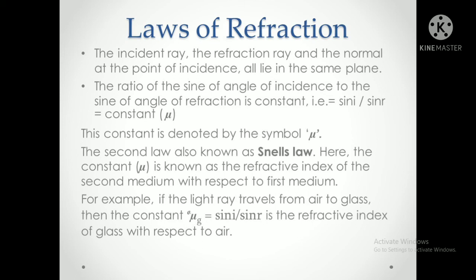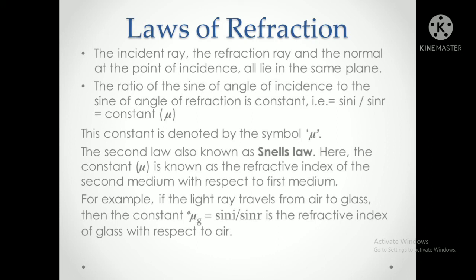Here mu is known as the refractive index of the second medium with respect to the first medium. Always remember, when we have to find the refractive index, it is always of the second medium with respect to the first medium.